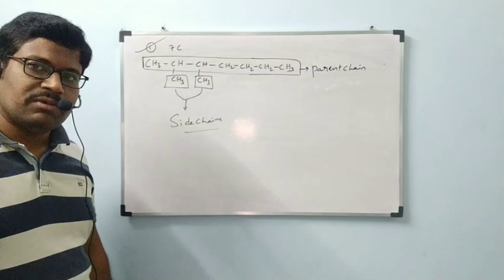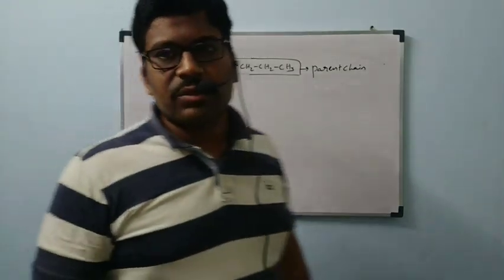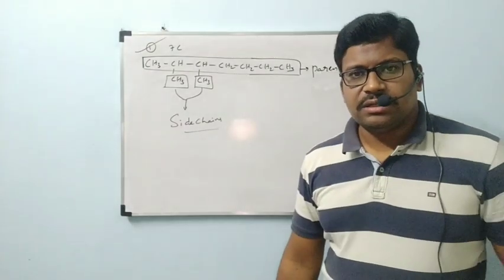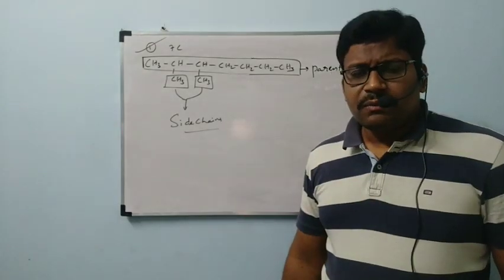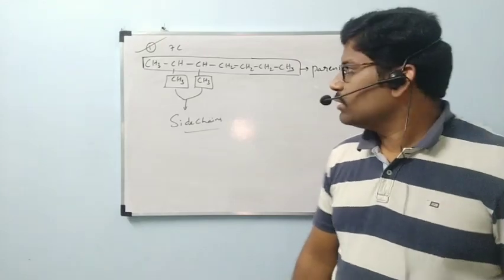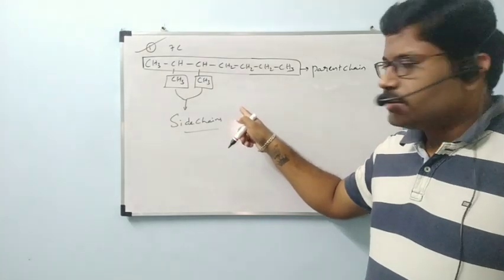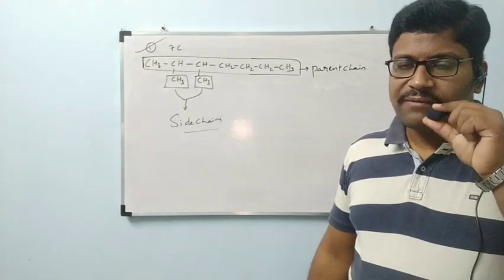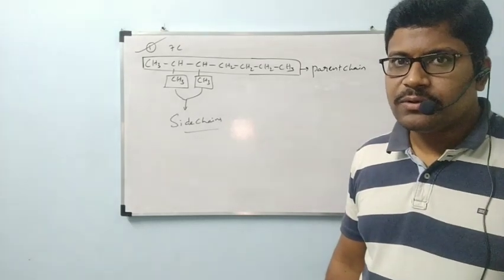Like that, so many side chains can be present. No problem at all. Okay, like that all the compounds are existed. These type of compounds are all existed in our laboratories like that. Okay, this is the way we have to select the parent chain. Is it clear now? Now I am going to consider this compound. Okay, and we have to give numbering for this one. After selection of parent chain, we have to give numbering. That numbering, how to give that one, I am going to take. Let us see.